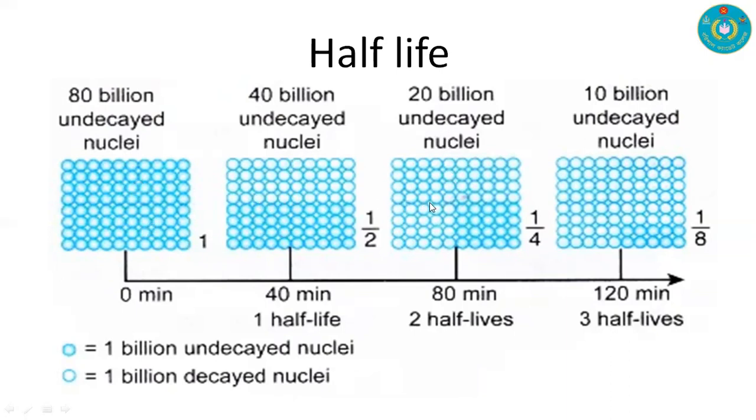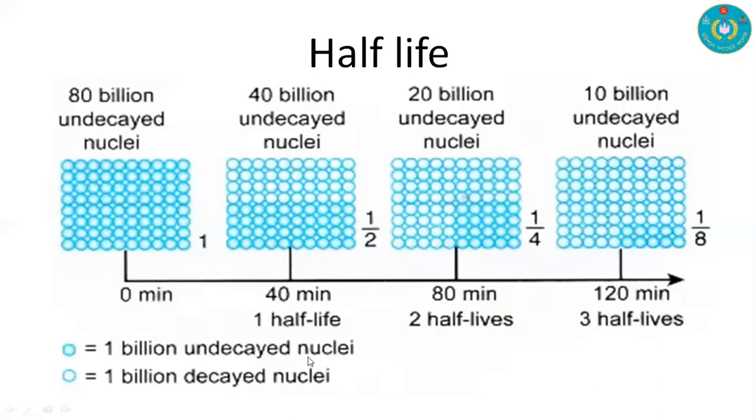After 20 billion, if we observe 10 billion, this is another half life. For the first decay, from 0 minutes to 40 minutes, that is the first half life, from 40 to another 40 minutes is the second half life, and this is the third half life.